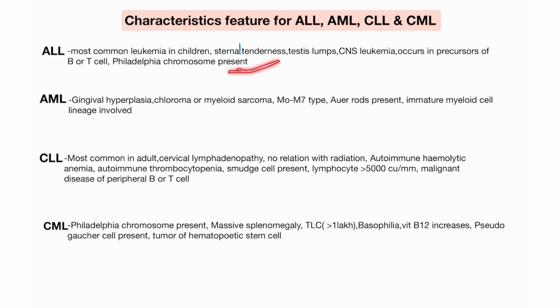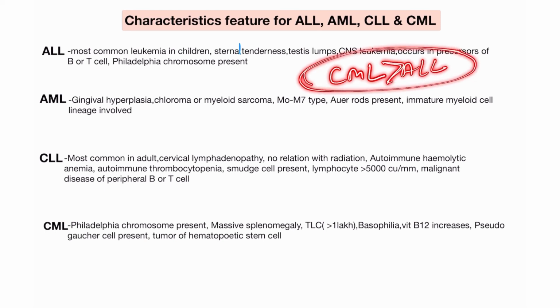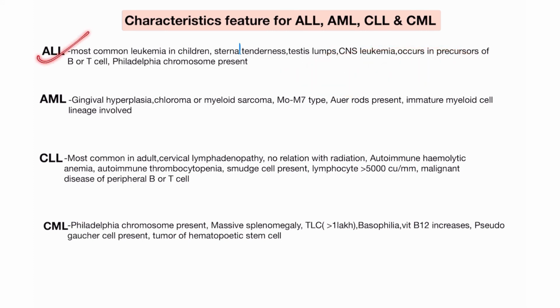The Philadelphia chromosome is not always present in ALL, but it is always present in CML. In some cases you will also find the Philadelphia chromosome in ALL. So when the question asks in which it is present, and both CML and ALL options are given, you will always prefer CML. It is the most characteristic of CML, not ALL. So this is the characteristic of ALL.